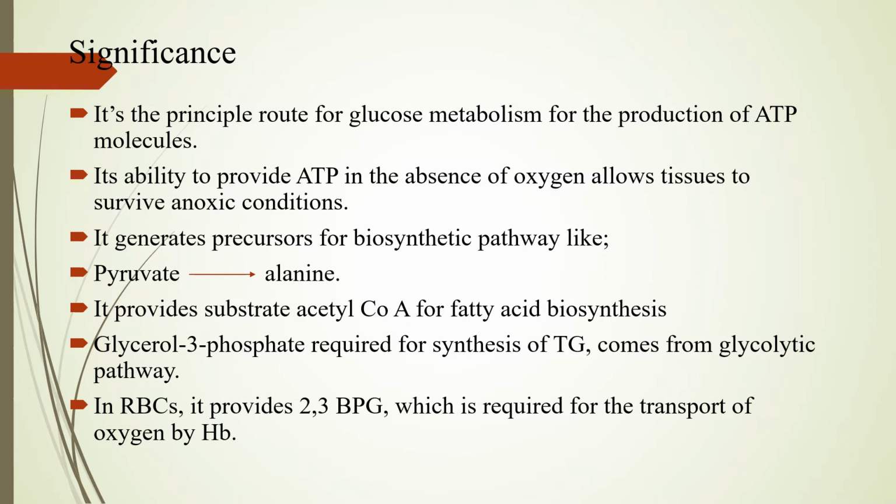It also generates precursors which are required for the biosynthetic pathways like alanine. From pyruvate, alanine can be synthesized. It can also provide substrate like acetyl-CoA, which is synthesized from pyruvate in the mitochondria.